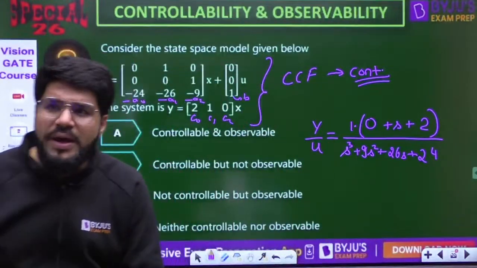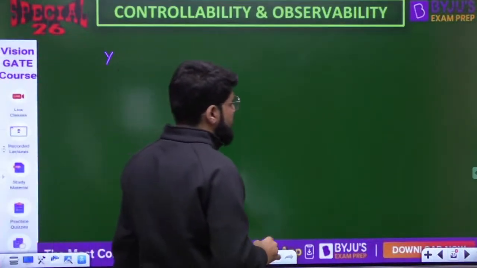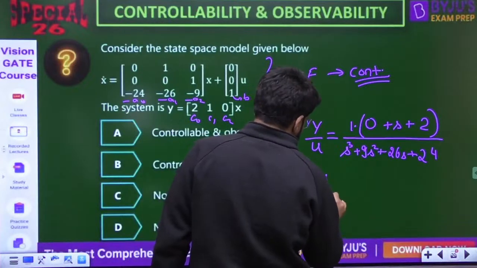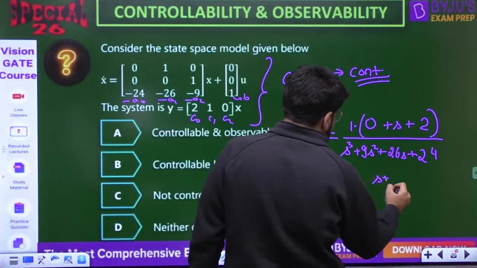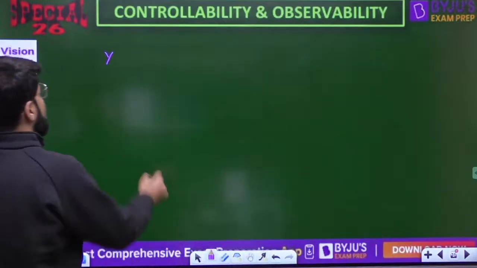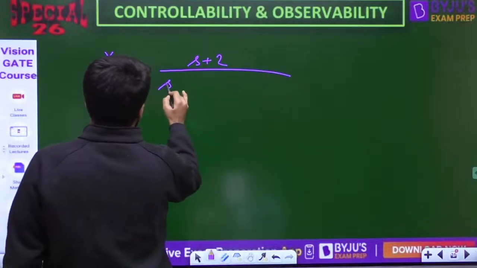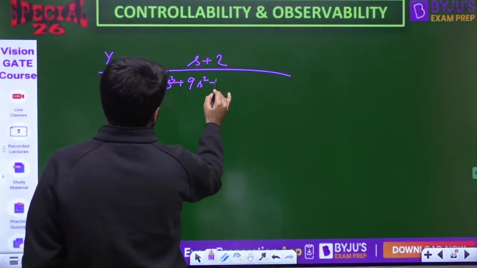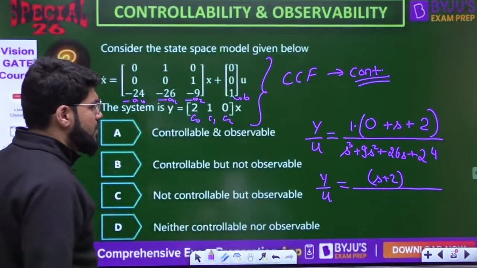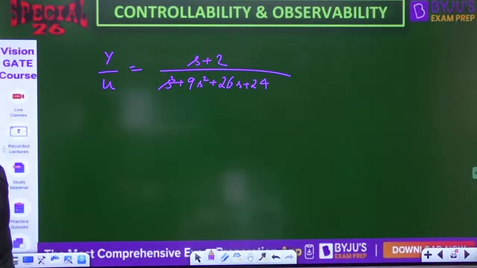So what is Y by U actually? Let us check here. Let us complete this here. Where is Y by U? This is looking like S plus 2 upon S cube plus 9S square plus 26S plus 24. Can it be factorized? Now here you might be stuck. Okay. Here you might be stuck. What will you do?